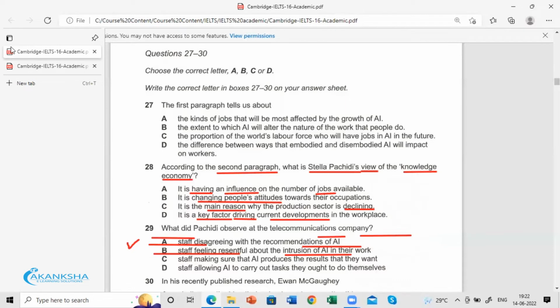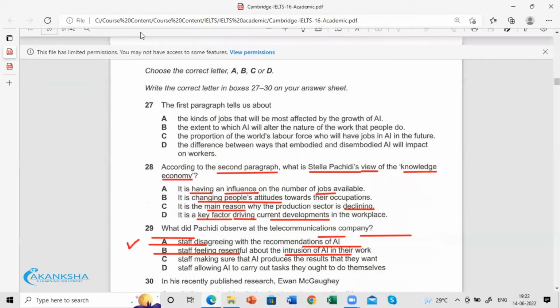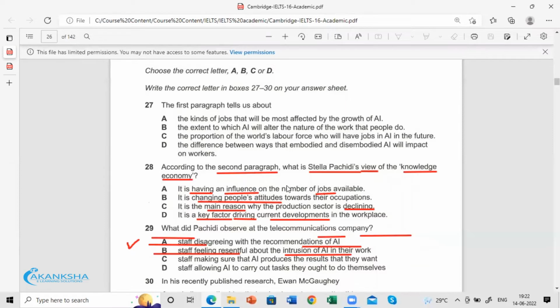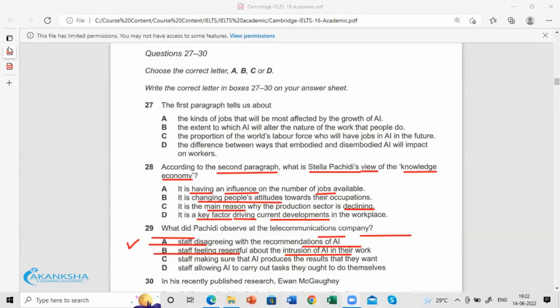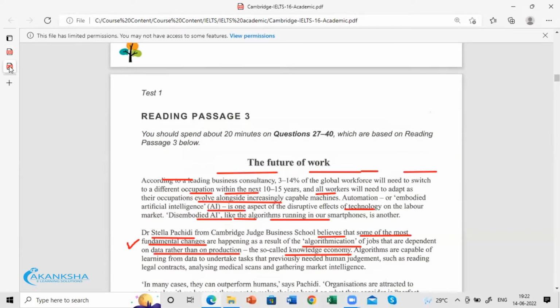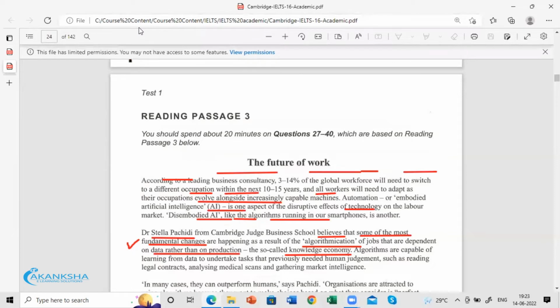So fundamental changes, the key factor, matches here. In option C, something is declining that they don't discuss. Option B, attitude, they don't discuss. Option A, influence on the number of jobs, the word number is not discussed. So you see that in each wrong option, there will be one word which is not discussed in the passage. That's something important here, I think.